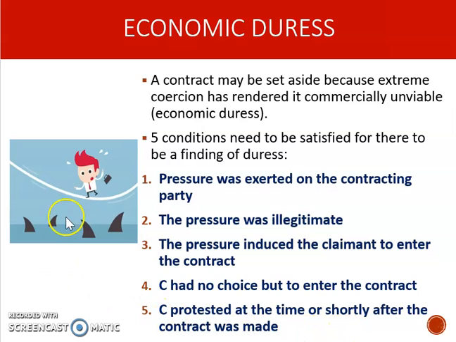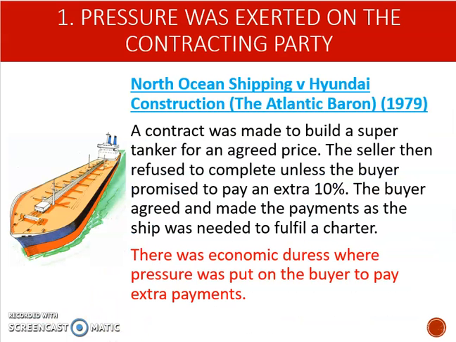As usual, we're going to have a look at each of these in turn with a case that helps to illustrate the point. First requirement for proving economic duress was that pressure was exerted on the contracting party. In the case of North Ocean Shipping, which is sometimes just known as the Atlantic Baron, a contract was made to build a supertanker for an agreed price. The seller then refused to complete unless the buyer promised to pay an extra 10%.